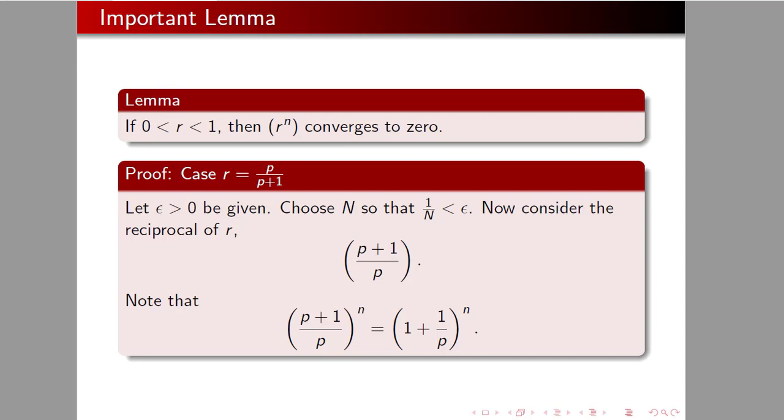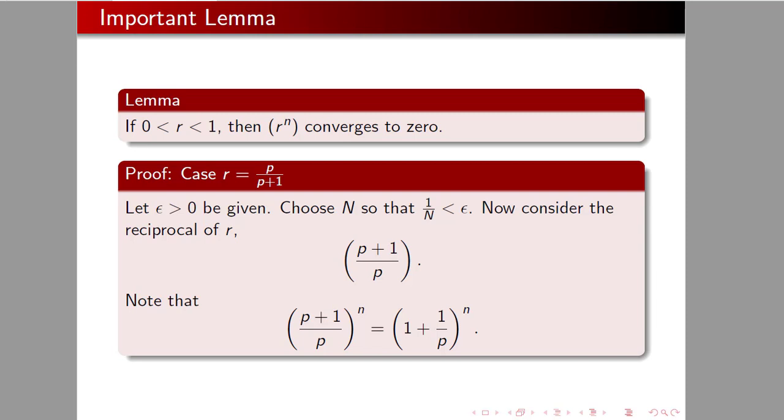Okay, if 0 is less than r is less than 1, then r to the nth power converges to 0. And so like if you have 0.999, if you take it to the nth power, each time it's getting a little bit smaller, well, ultimately it will be sucked down to 0. All right, that's the idea here. We're going to have to take some time to prove it. Okay, this is hard. Given the point of the course we're in, this is hard, but I wanted you to see it.